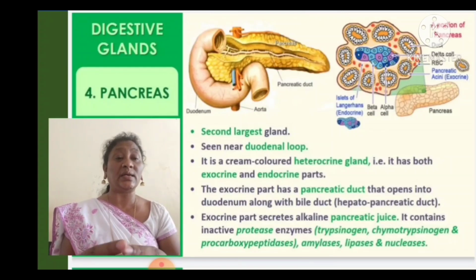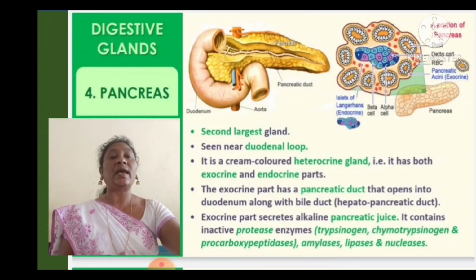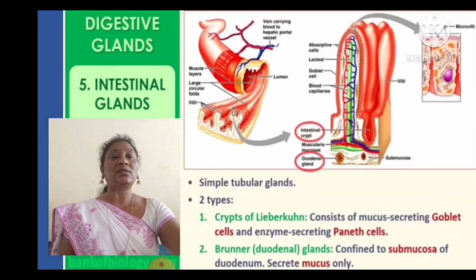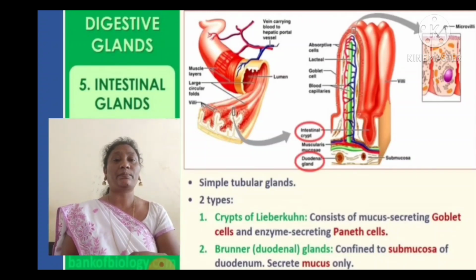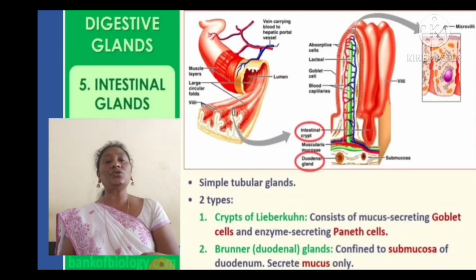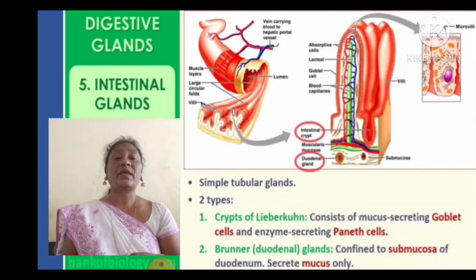These are the enzymes present in the pancreatic juice. Also amylase, lipase and nuclease. So the pancreatic juice contains amylase, lipase and also peptidase. Okay. Next one is the simple tubular gland.